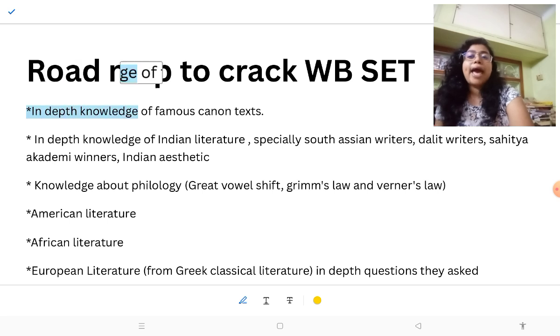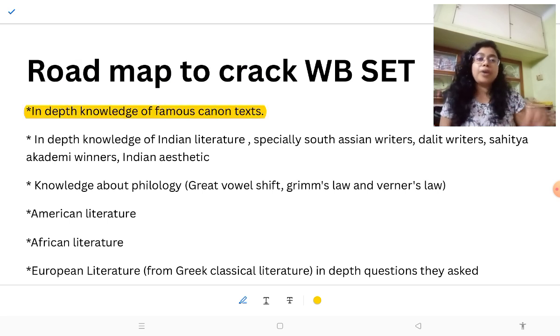First, you should have in-depth knowledge of famous canon texts. So what are the famous canon texts? Like Milton's Paradise Lost, then Beowulf, then Dickens's writings. You know that Milton wrote Paradise Lost, right? And you have the information that it had twelve books and who it is dedicated to.